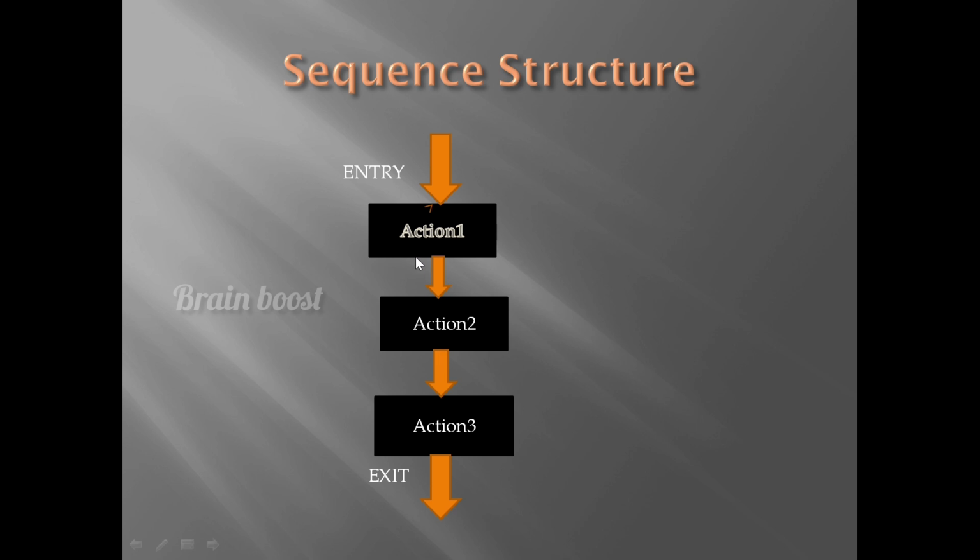First, action 1 will be executed. After that, action 2 will be executed. After 2, action 3 will be executed. This is the flowchart explanation of sequence structure.